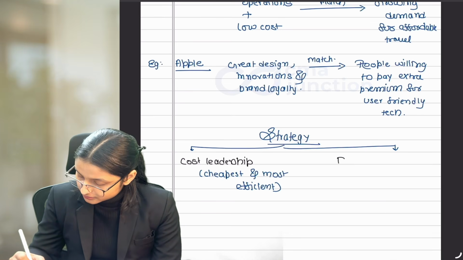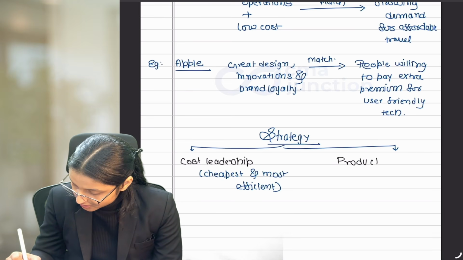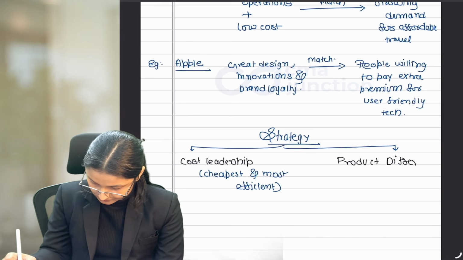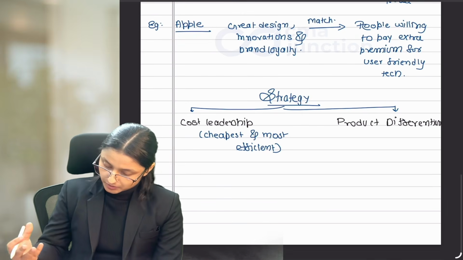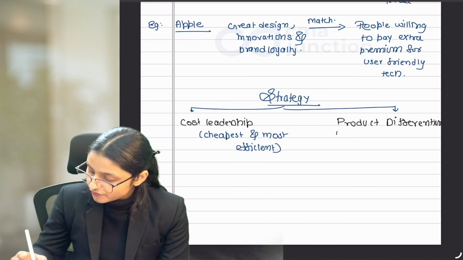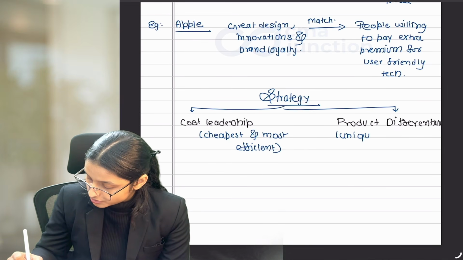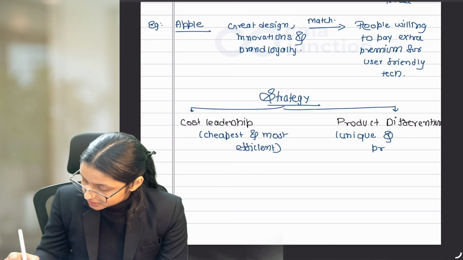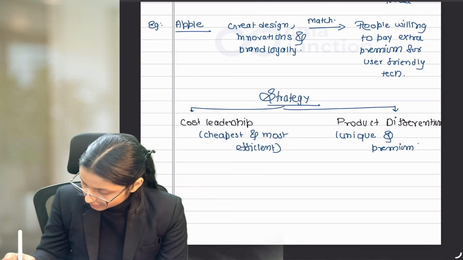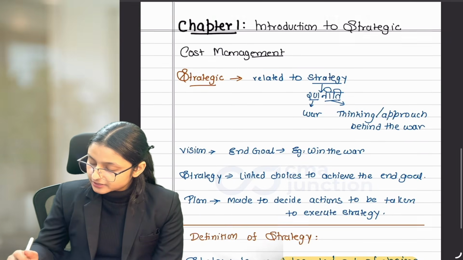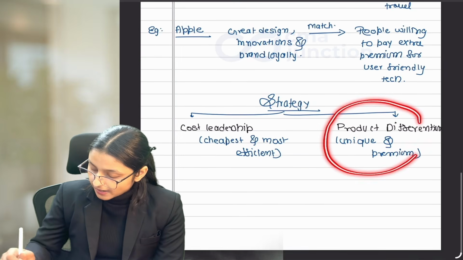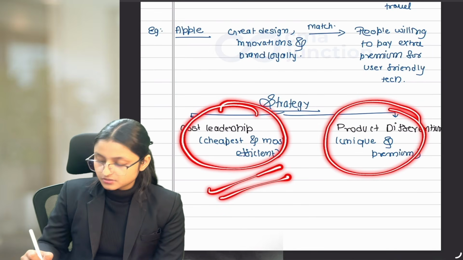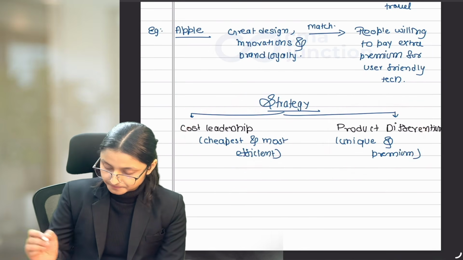The other type of strategy is product differentiation strategy, where you focus on providing unique products and you charge premium for the same. Unique and premium. So Apple used product differentiation strategy, while Indigo was using cost leadership strategy.